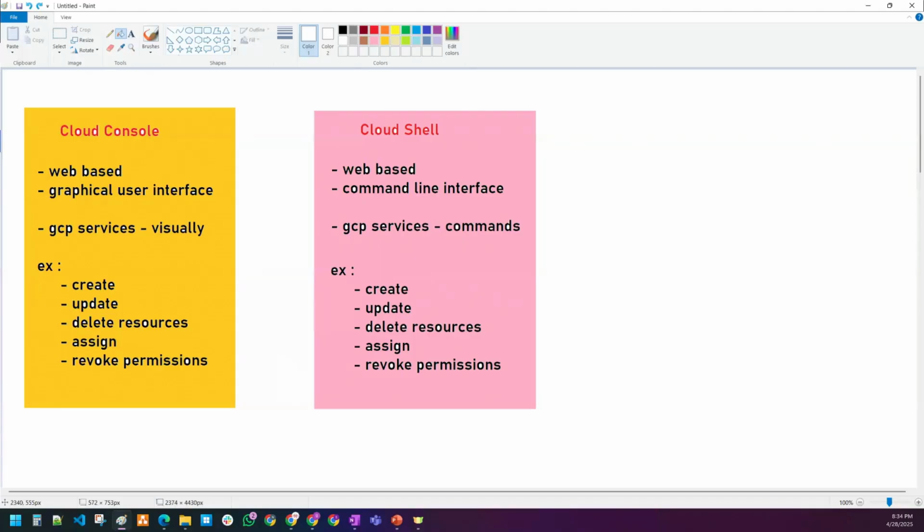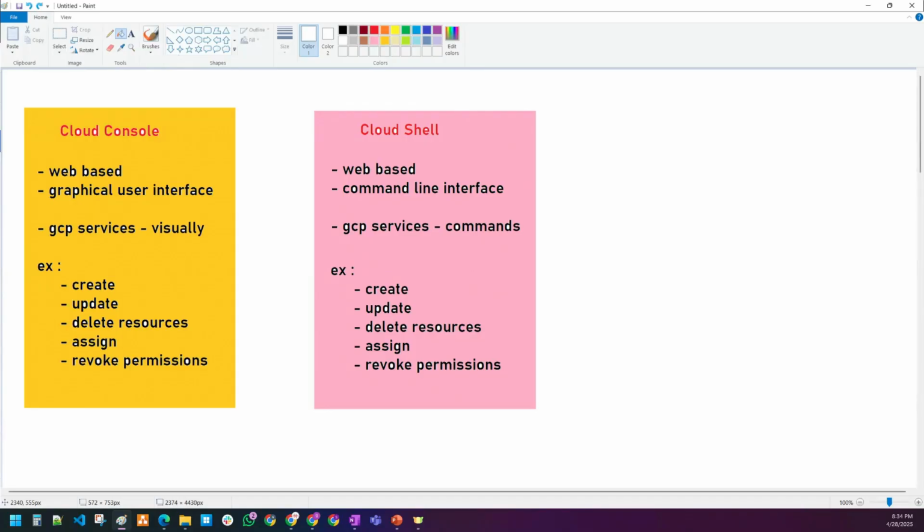Can we replace 2 files with the same name in the bucket? No, you cannot do that. Sir, which one of them is more preferred, Cloud Console or Cloud Shell? I'll talk about that. Yes, very good question. I'll talk about that.